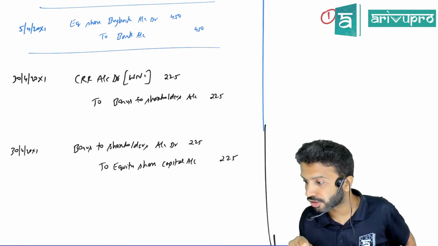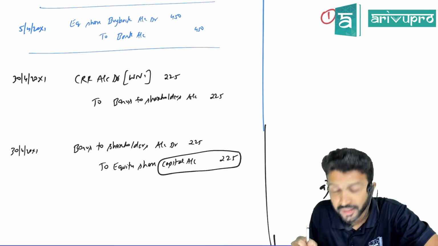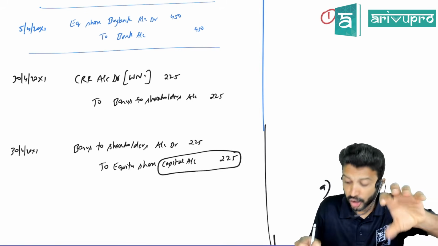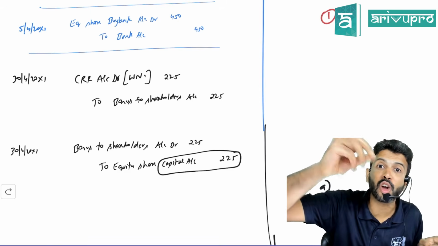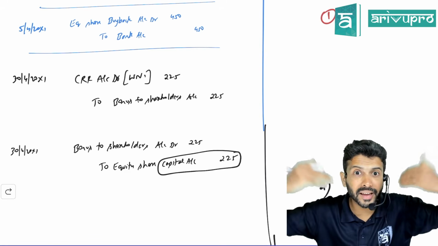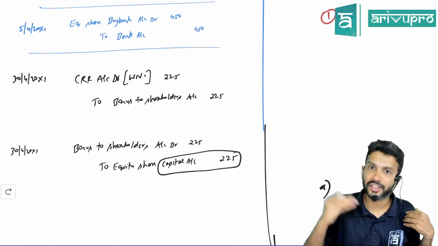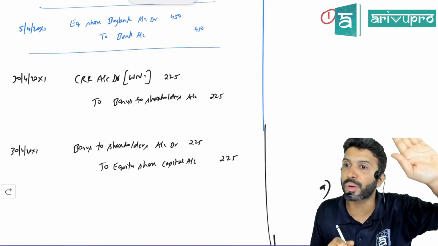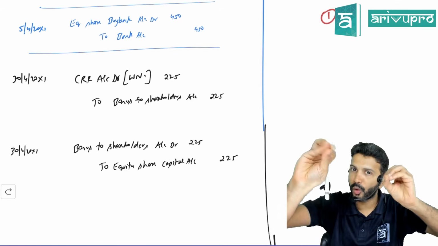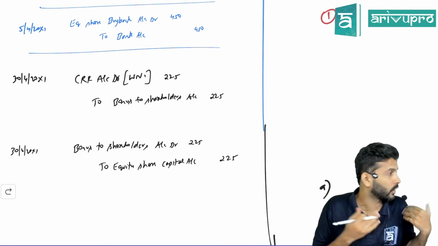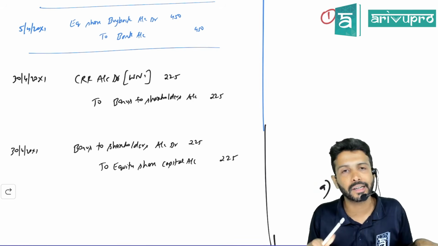Someone is saying outside liability is not affected. No, when you issue bonus shares, check here, what is getting credited? Equity share capital. That means if you have got 225 lakh worth of shares as a shareholder, you will be a little cautious in your voting, because now money is invested in the business. Though you did not invest it, those shares came for free, but still you are entitled to this. The value of that share is 225. Would you like to send the business down the drain? No, right? You would want to be careful so that the business survives and you get a lot more money. So you will vote consciously. That way outsiders will be protected as well.